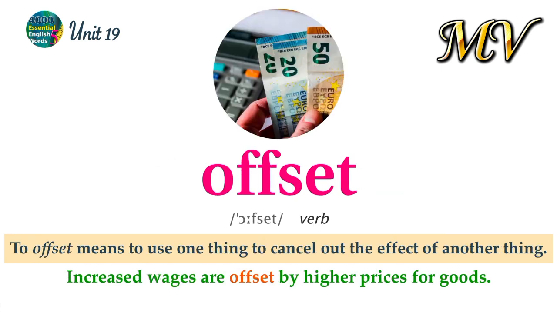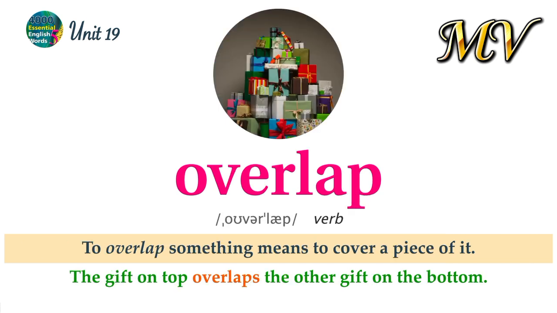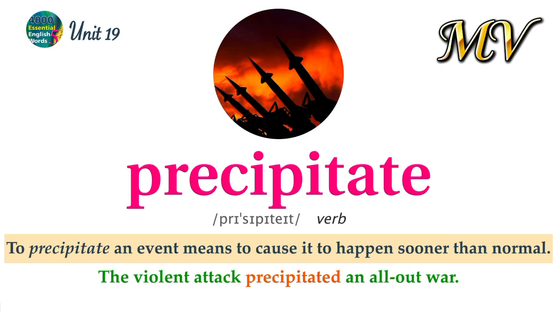Offset. To offset means to use one thing to cancel out the effect of another thing. Increased wages are offset by higher prices for goods. Overlap. To overlap something means to cover a piece of it. The gift on top overlaps the other gift on the bottom. Precipitate. To precipitate an event means to cause it to happen sooner than normal. The violent attack precipitated an all-out war.